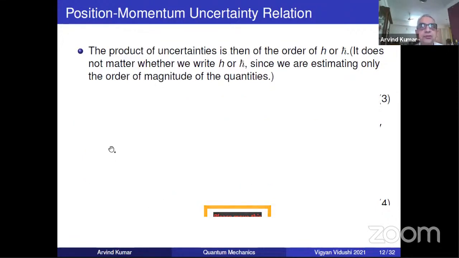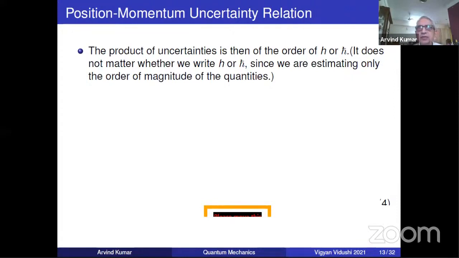Now, the product of uncertainties is then of the order of h or h cross. Sometimes actually in quantum mathematical formalism, usually it will be h cross. But what we proved just now is h, and it simply does not matter because this is qualitative.